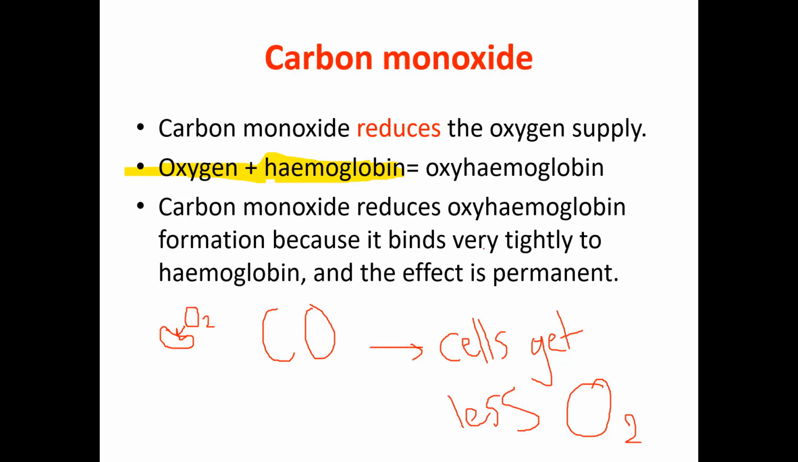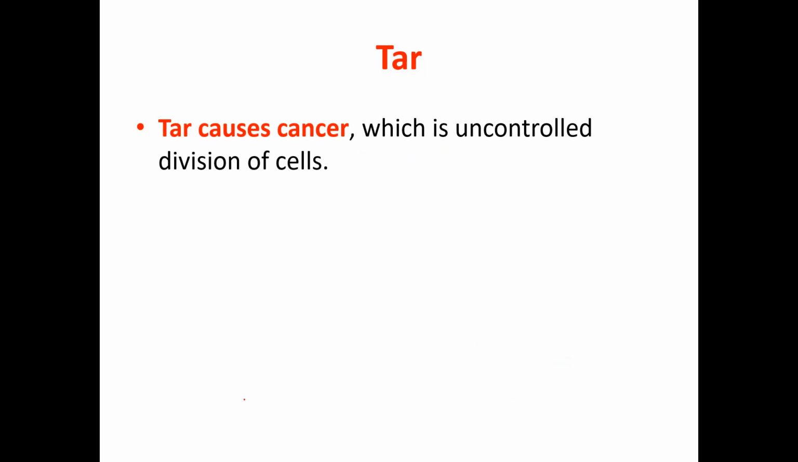So at the end, carbon monoxide reduces the oxygen supply to your body cells. Number 3, the third type of chemicals, which is tar. Tar, maybe all of you saw a cigarette packet. It's written on it, smoking kills, and smoking is harmful. It causes cancer, for example, lung cancer.